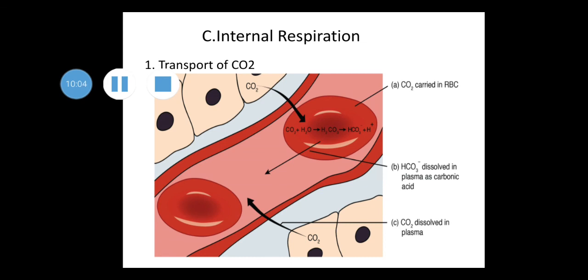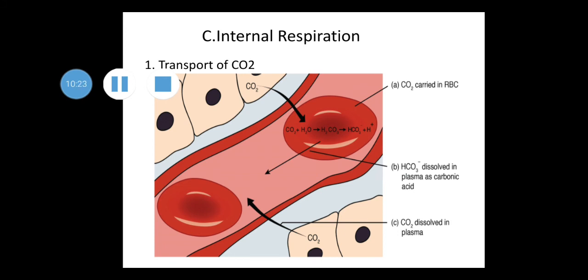Now, the transport of CO2. CO2 is soluble in water and transported by RBC and plasma. CO2 dissolves in plasma and forms carbonic acid, that is H2CO3.